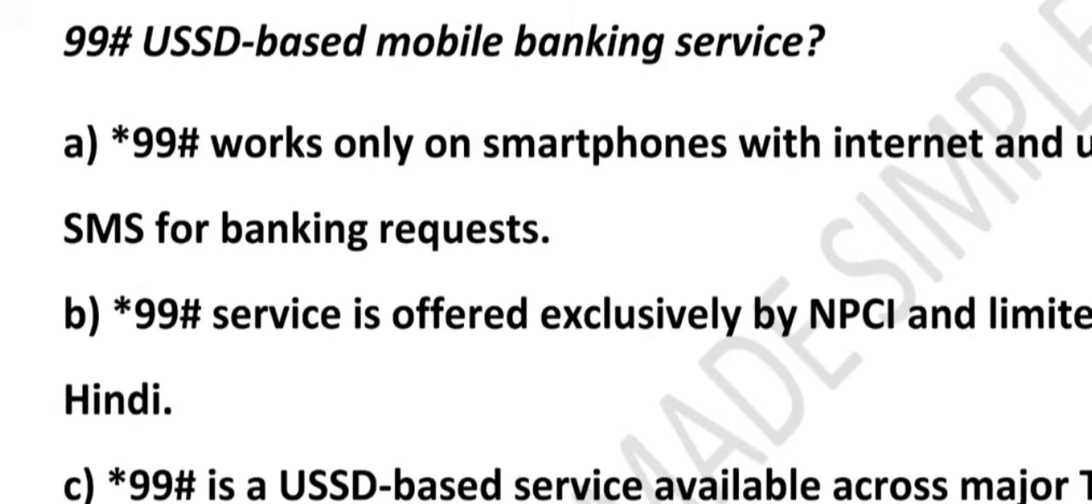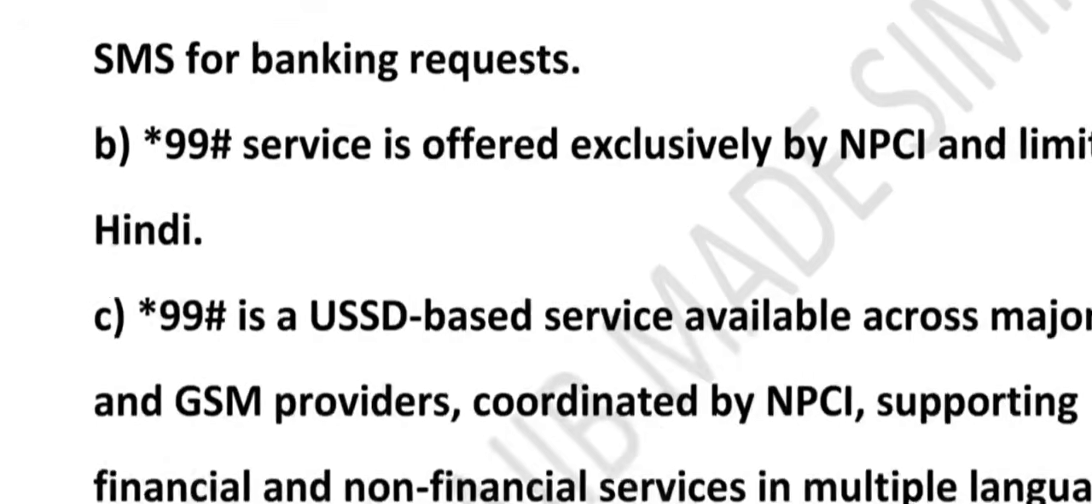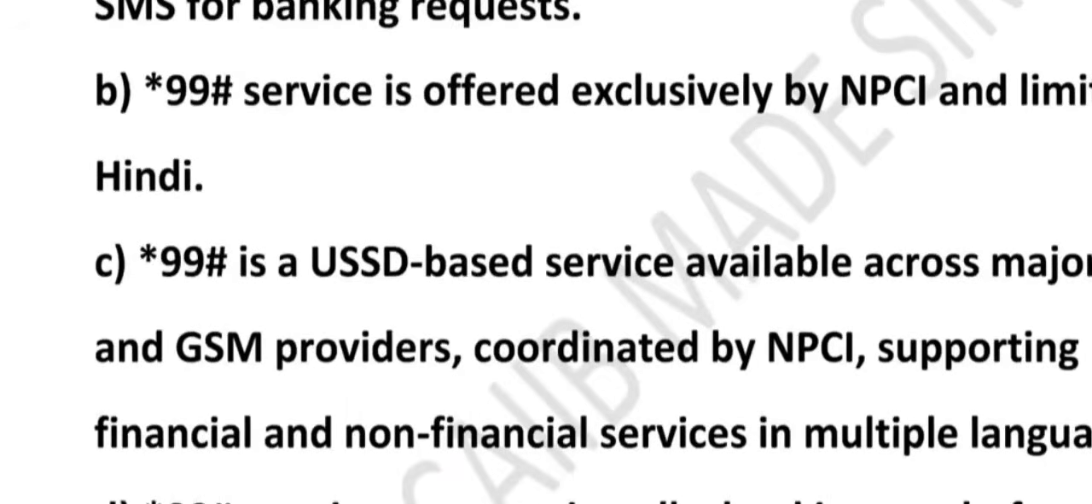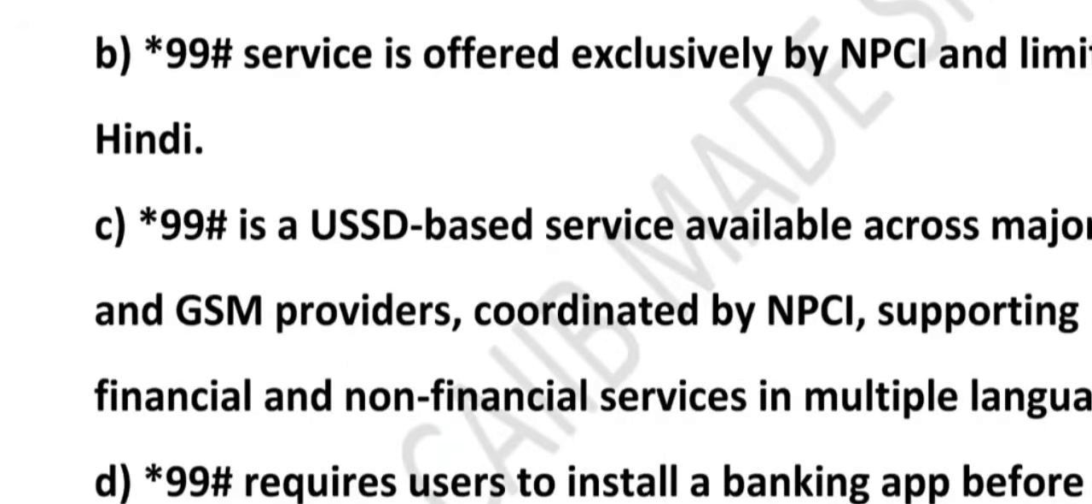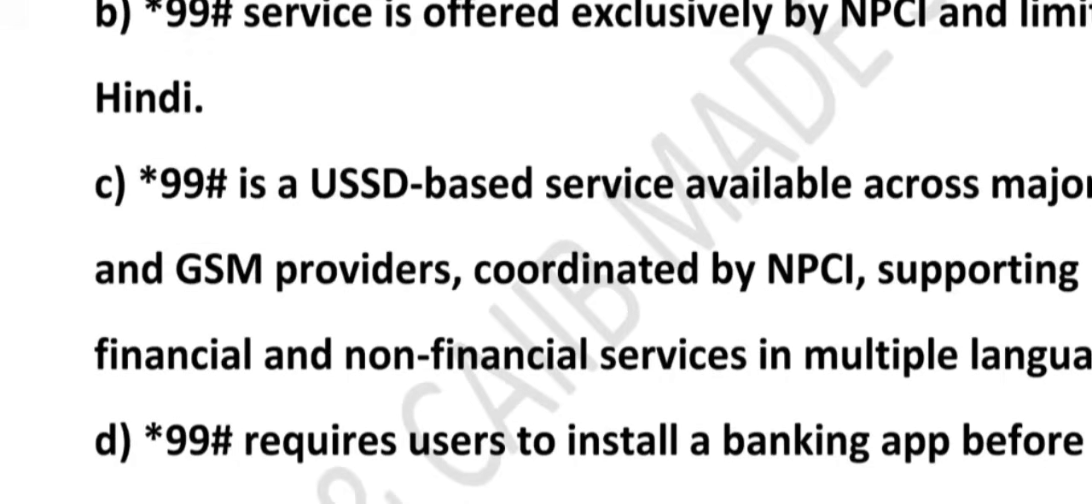This is also wrong because NPCI coordinates the service, but it is not alone. Telecom service providers and banks are part of the system. It is not just in Hindi. It is available in 12 languages, including English, so that more people can use it easily. What about option C? Yes, option C is the correct answer. Let's break it down. It works on USSD, meaning no internet is required. It is available on all major telecom networks so that people even in rural areas with basic phones can use it. NPCI acts like a central coordinator to connect telecom companies and the banks. And yes, it is available in 12 different languages to reach more users.